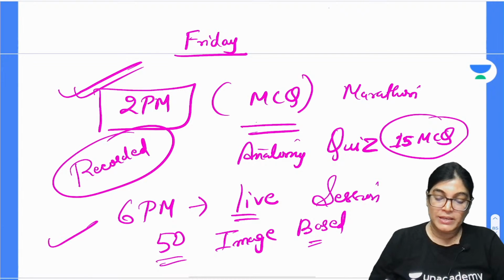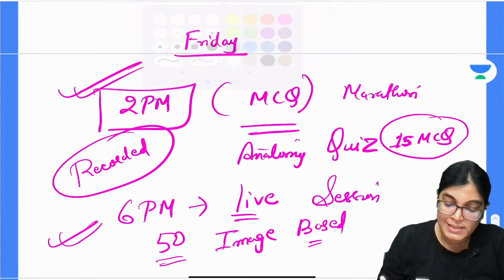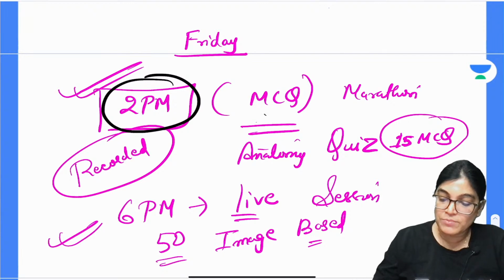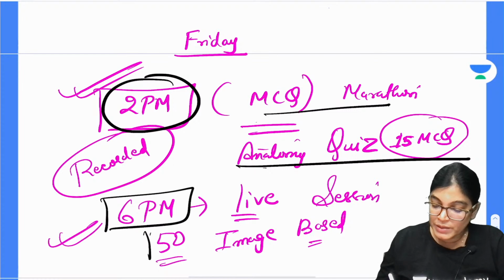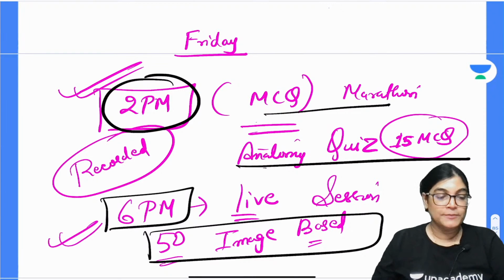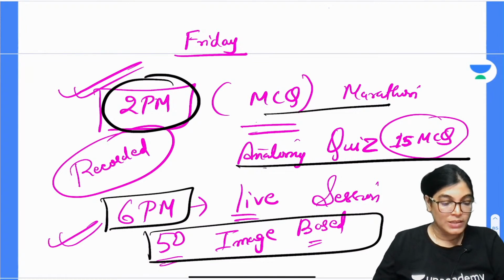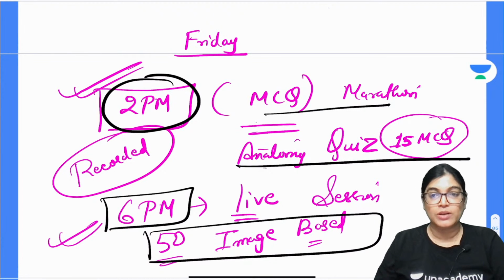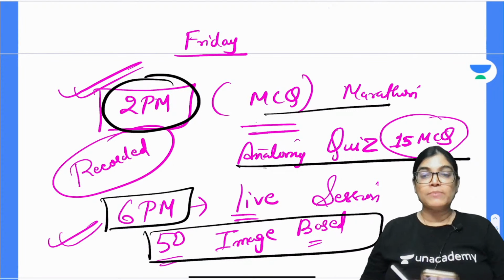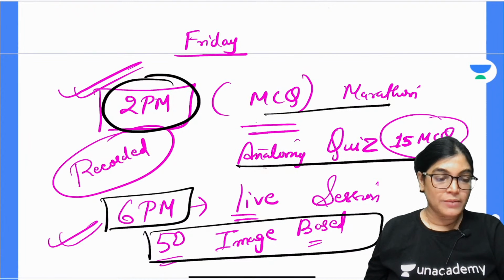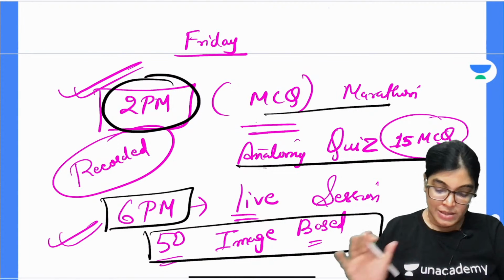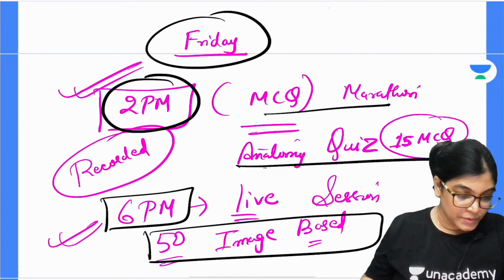So all of you please note down, tomorrow 2 important sessions are there. 2 p.m. MCQ marathon anatomy quiz of 15 MCQs. 6 p.m. 50 image based MCQs of anatomy. So do be present for this session. This will be highly beneficial for you. We will solve these MCQs together. So this is the whole schedule of Friday, tomorrow.